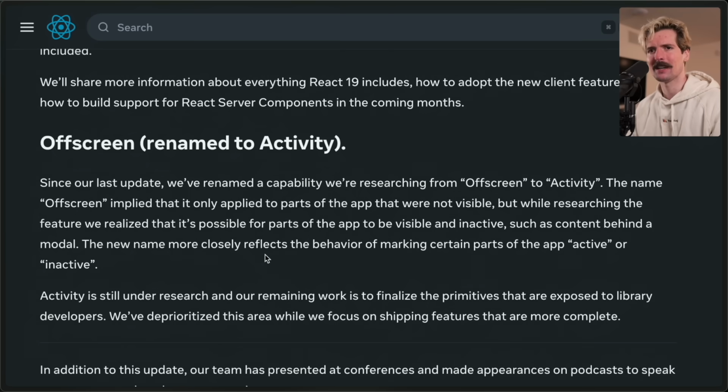The best I will poorly TLDR it here is it gives you a way to run things in the background such that they're not blocking the main React thread, but they're still going on. So when you change views, like you have a canvas that's been hidden updating in the background and then it reappears, that it's synced already without having to re-render everything. You can keep running the virtual DOM without having the real DOM update until you choose for the real DOM to update. Kind of, in its own thread. It's a lot.